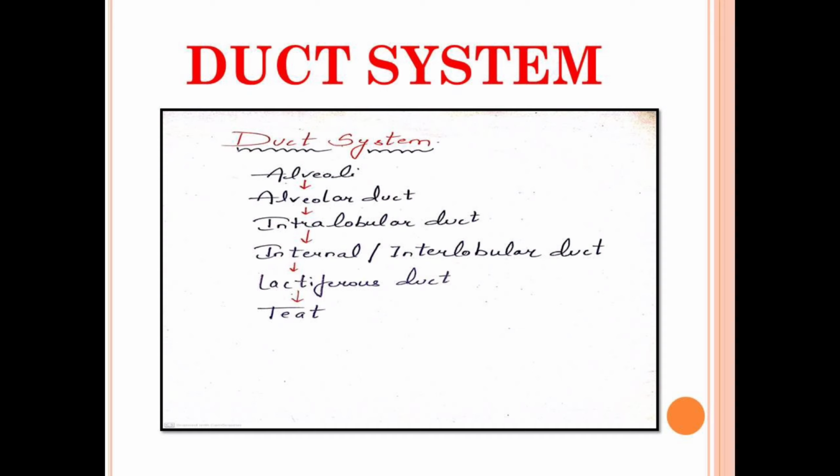The duct system involved in the milk secretion before it reaches the teat starts with the alveoli, which is the functional unit of the mammary gland. It will move to the alveolar duct, then to the intralobular duct, then to the interlobular duct, and finally to the lactiferous duct, which will direct the milk towards the teat. This is the network of the duct system that is involved in the secretion of the milk from the teat when it is sucked by the calf.